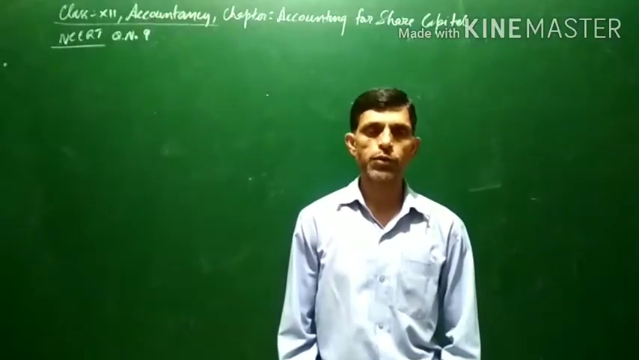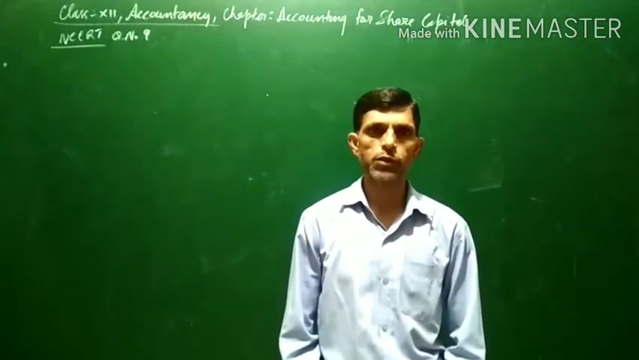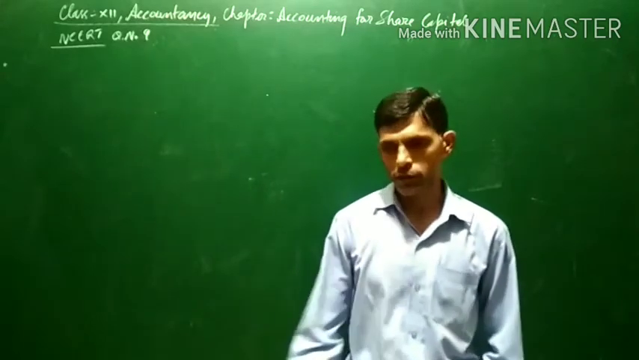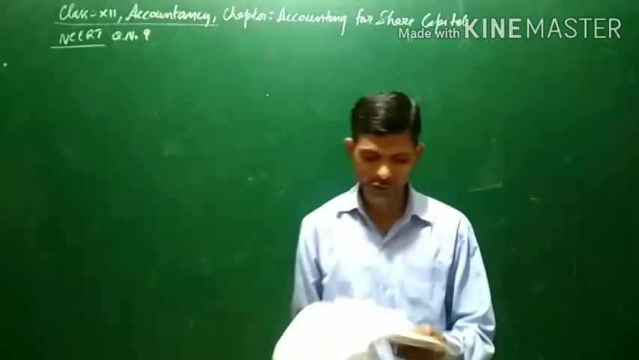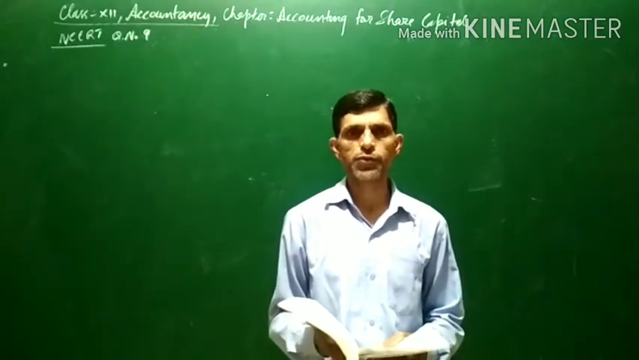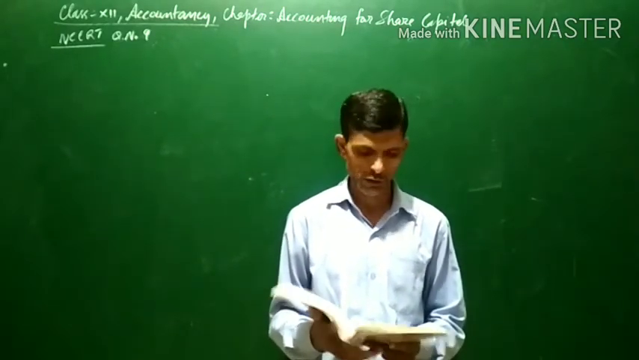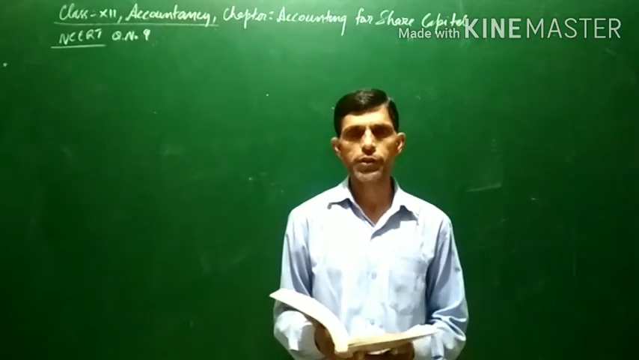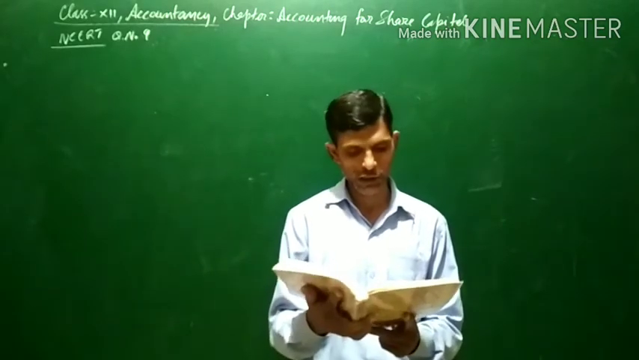In this video, we will solve question number 9 of the NCERT book from the chapter Accounting for Share Capital. Let us see the wording of the question first of all. This question is related to the issue of shares for consideration other than cash.